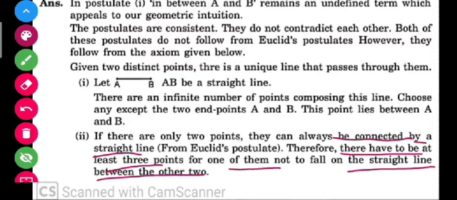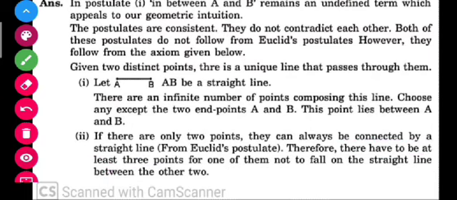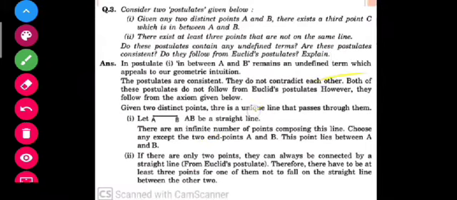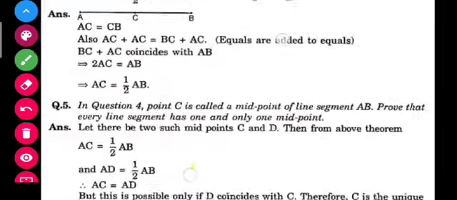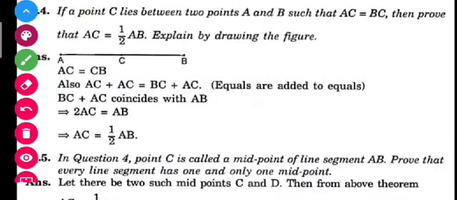Okay, now let us see question number 4. Let us see what question number 4 is saying. It is also very simple. If a point C lies between A and B such that AC is equal to BC. Here it is given to you that ABC is a line segment, C is a point between these 2 points A and B, and it is also mentioned that AC is equal to BC. It means that C is the midpoint of AB here.